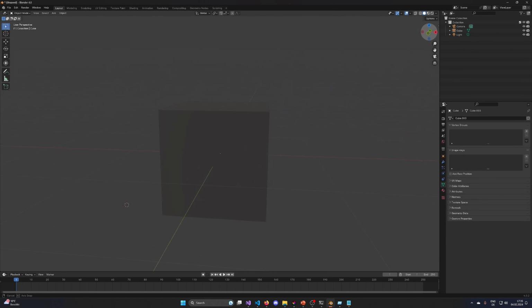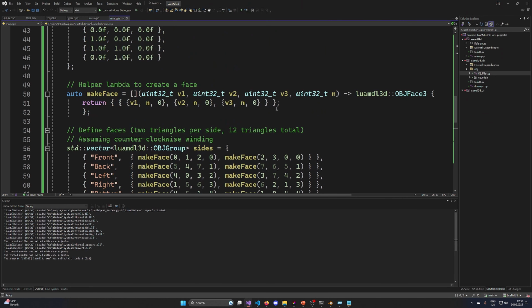Texture coordinates don't work. This is because ChatGPT has not generated correct code for the texture coordinates, but we could fix that by simply fixing the make face function. Vertex 1, 2, 3. They are using the same normal index and they are using texture coordinates.